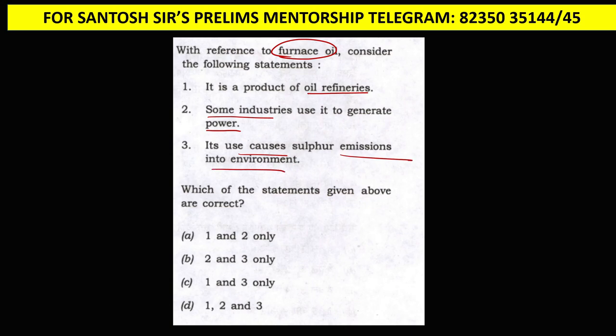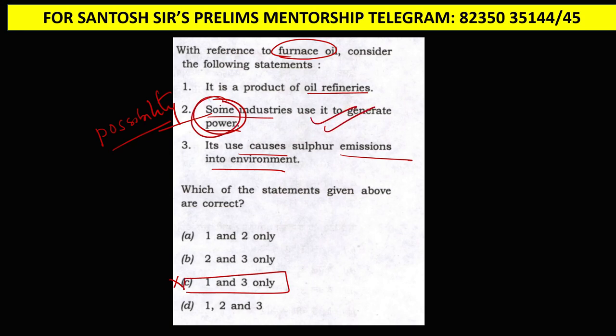Now, guys, first what we have to do is that there are some rules of elimination technique. One of those rules says wherever 'some' is used, 'some' denotes possibility, and generally statements having 'some' are correct. So we can eliminate option C because it has no 2. Statement 2 has to be correct, because 'some' means possibility, which is generally correct. So statement 2 has to be in the answer.